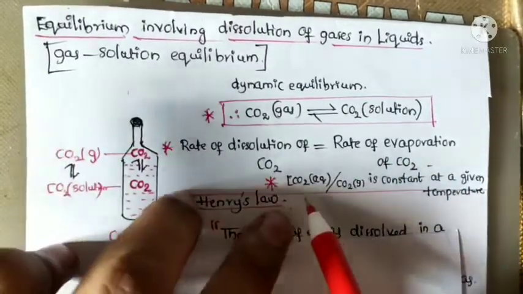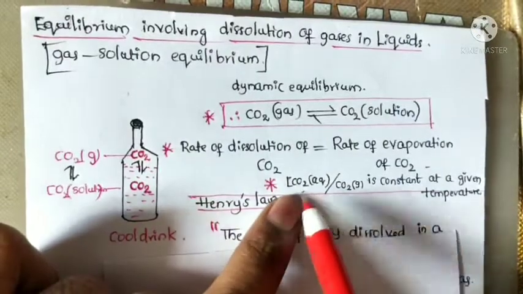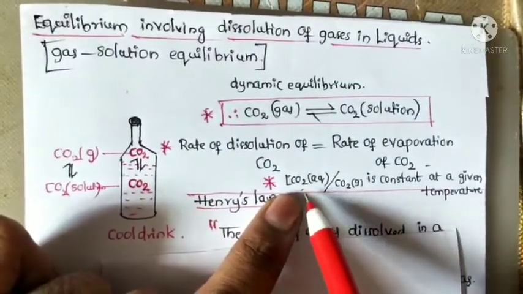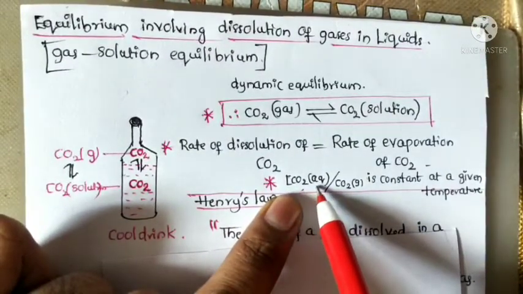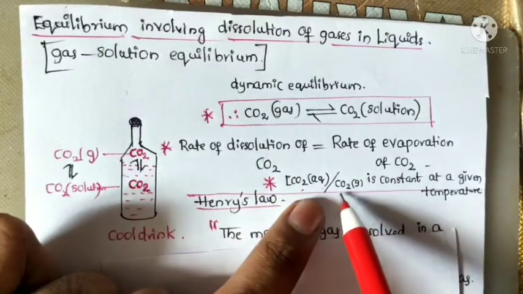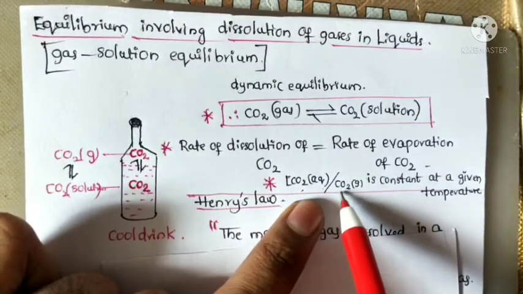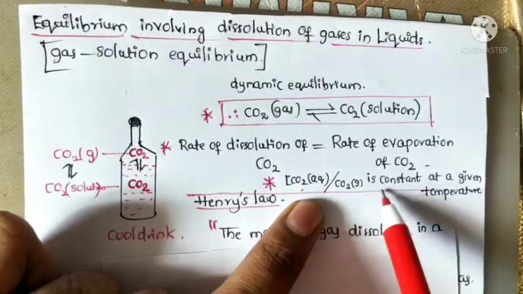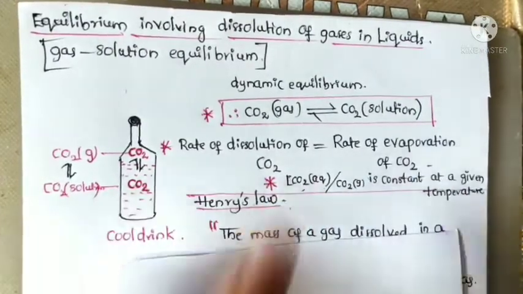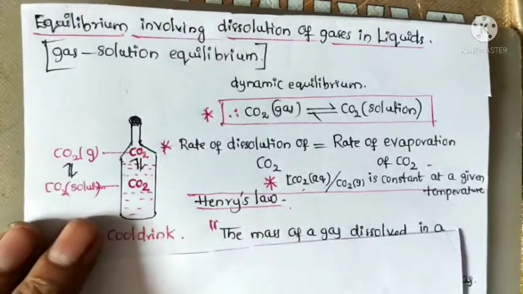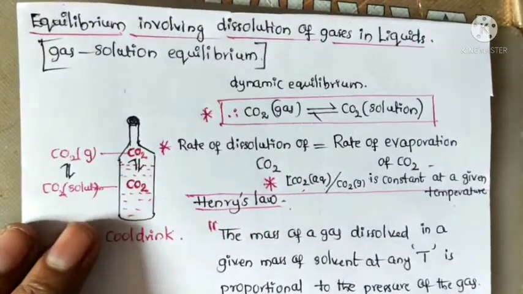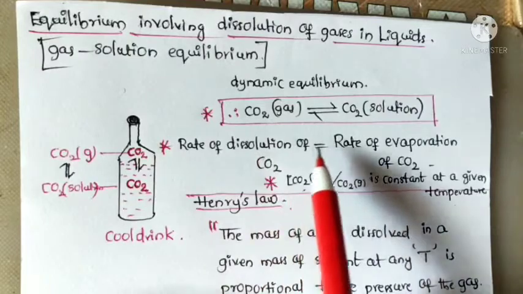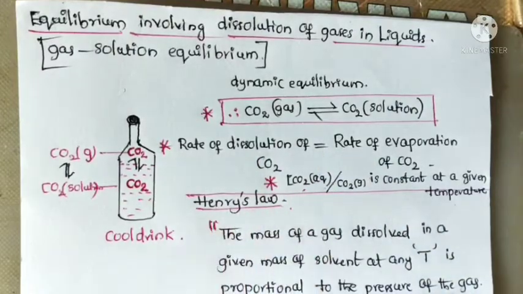The ratio of the concentration of carbon dioxide molecules in the aqueous phase to the concentration of carbon dioxide gas is constant at a given temperature, and this equilibrium follows Henry's law.